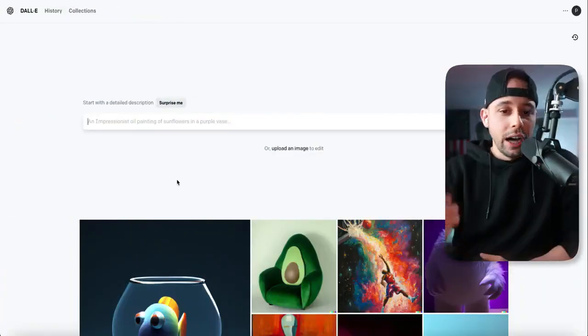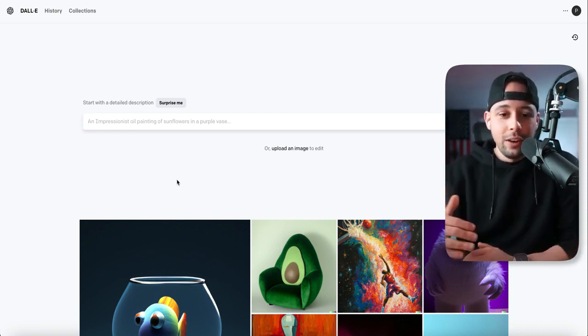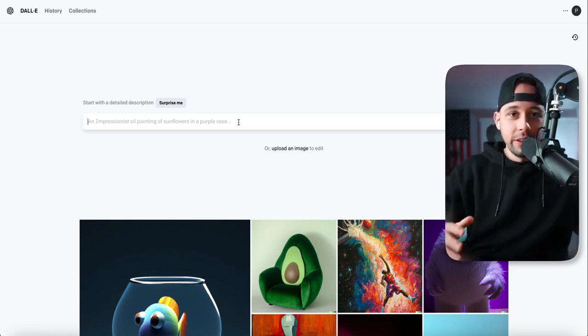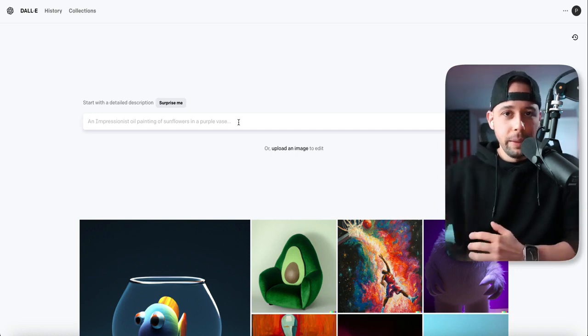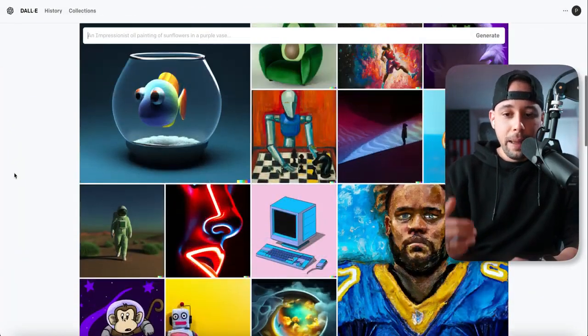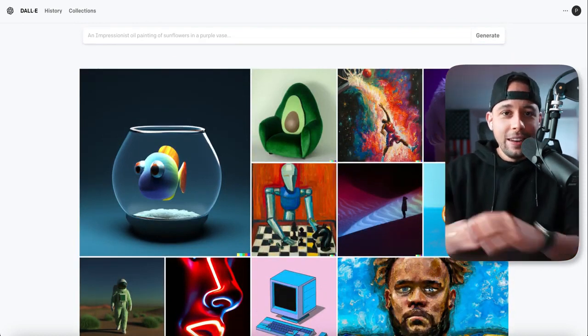One of them is called DALL-E. And DALL-E is an AI that can create any type of art depending on what you write, what commands you give it. If you've been following my videos, then you've seen something similar to this one before, but the other one's on Discord, and it's the second tool that you're going to be able to use to perform this method. As you can see here, these are all images that were created by people using this AI machine. This is a very powerful tool and it's completely free.